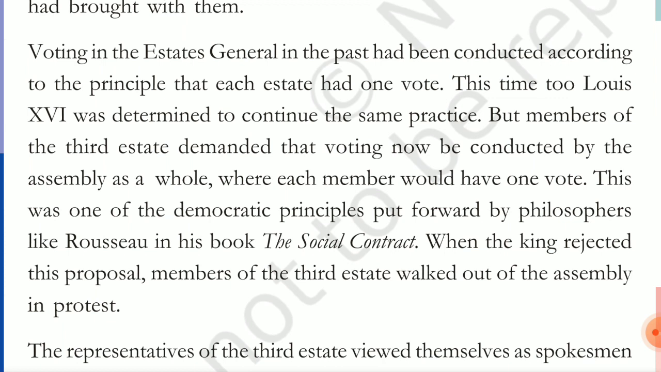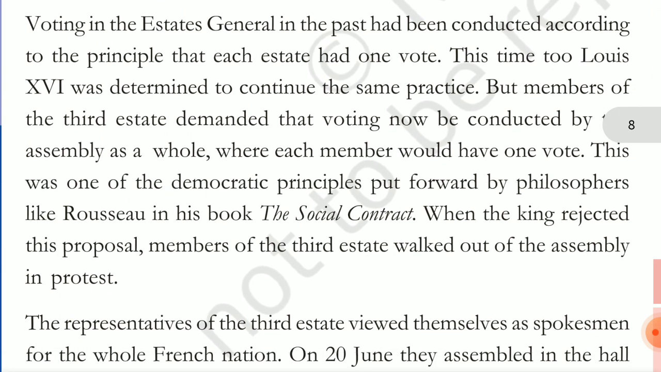And voting in the Estates General in the past had been conducted according to the principle that each estate had one vote. For example, the clergy had one vote, the nobility had one vote, and the third estate had one vote. That's all. But the third estate had 600 people, and that's not fair, right? But by this time, Louis XVI was determined to continue the same practice: one vote for the clergy, one vote for the nobility, and one vote for the third estate.